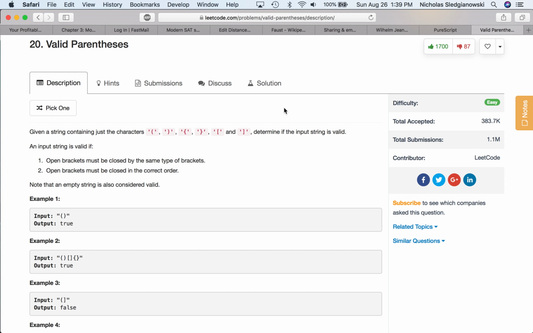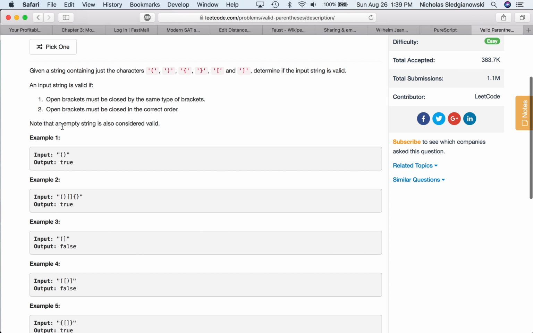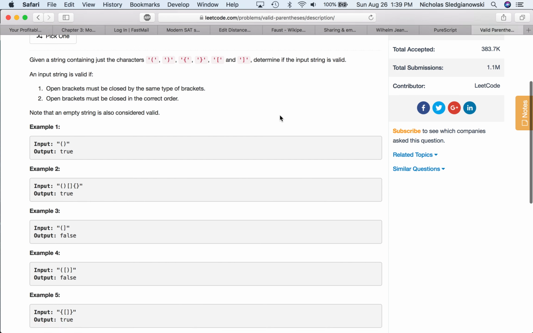Given a string containing just the characters opening parenthesis, closing parenthesis, braces, and brackets, determine if the input string is valid. An open bracket must be closed by the same type of bracket. Open brackets must be closed in the correct order. Note that an empty string can also be considered valid.